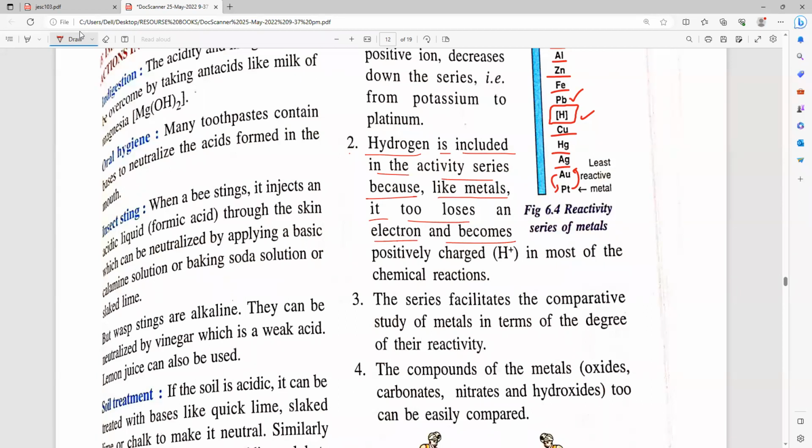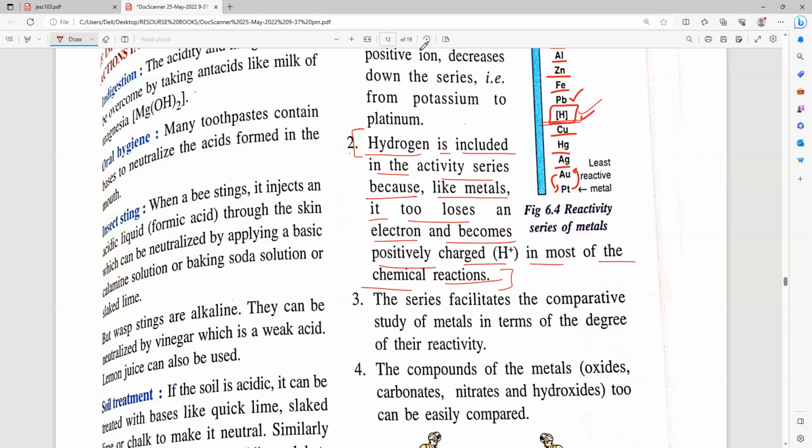Hydrogen is included in the metal activity series because, like metals, it will lose electrons. It turns into positively charged H plus in most chemical reactions. Even though it is a non-metal, it is considered like a metal. It already has only one electron, and it will lose that electron and become stable, turning into H plus. That is the reason it is placed in the metal activity series.